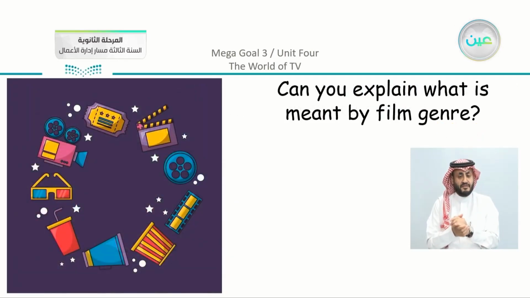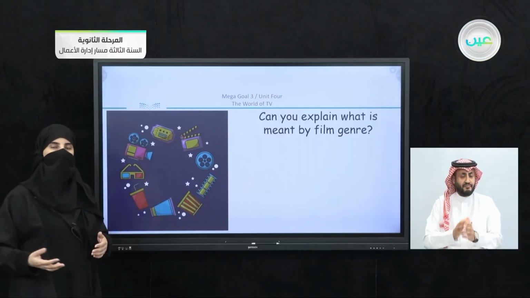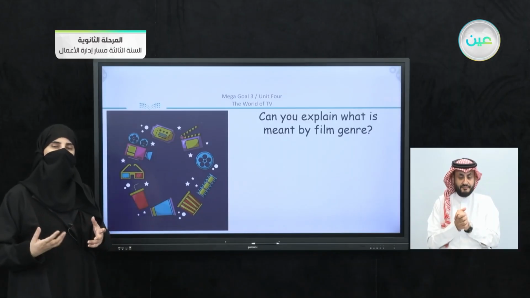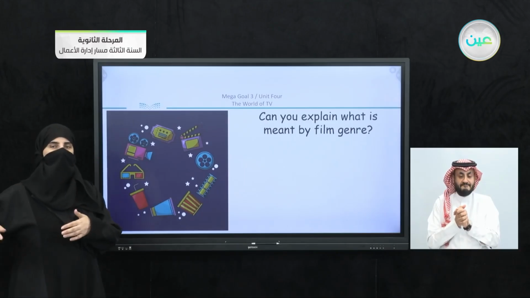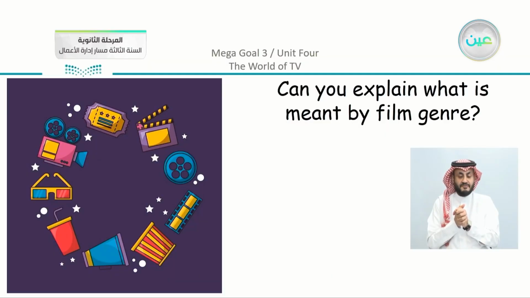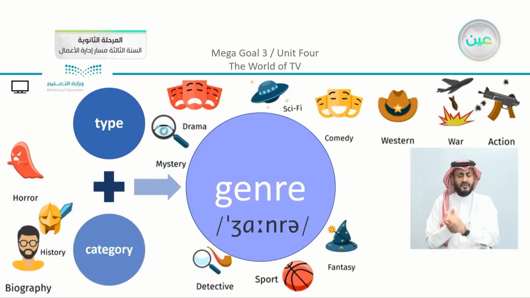Can you explain what is meant by a film genre? Now, we mentioned the word category several times, and you understood the idea or the concept of different kinds of movies. This is actually what we can call a film genre. A genre here is a type or a category. You can see that we have all the types that we had just followed up, and we can also add something different, like, for example, fantasy or mystery and so on. Now, these are different genres or different types or categories. Okay, so they are all correct.